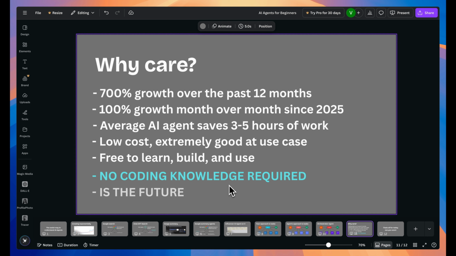Finally, they can be built easily by literally anyone. The technology is often free. You truly don't need to know how to code to build your own agent. I don't know how to code myself, and yet I've been able to build a bunch of these and even make some side money selling them. All you need is to know how to use the internet and think like a problem solver.